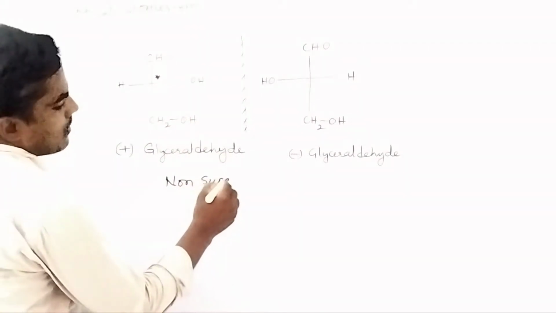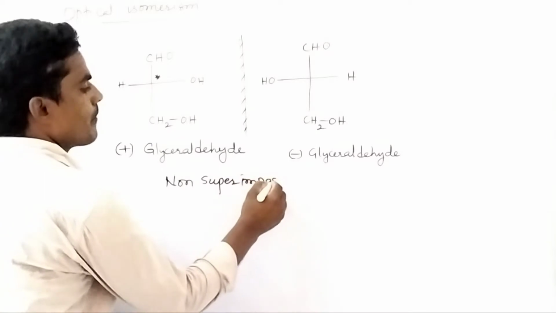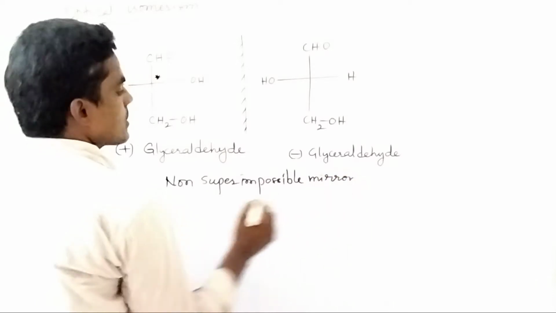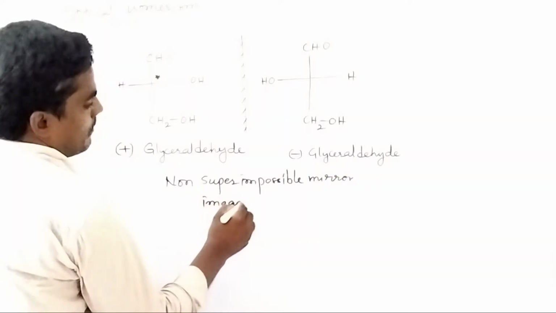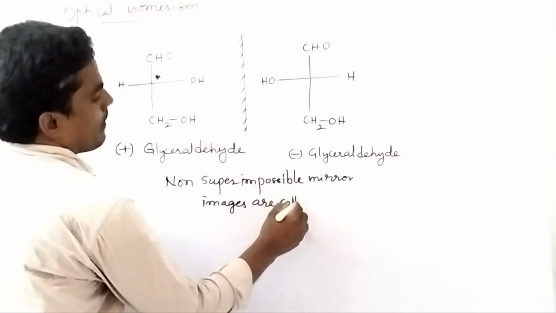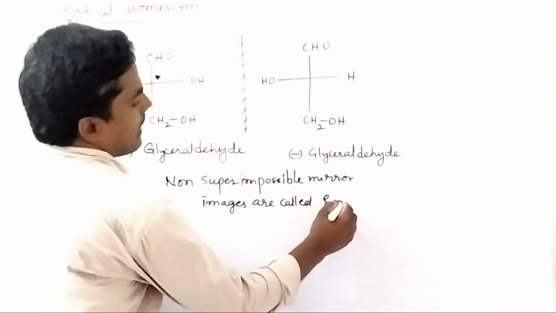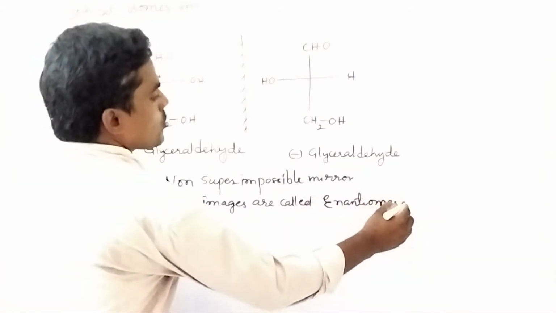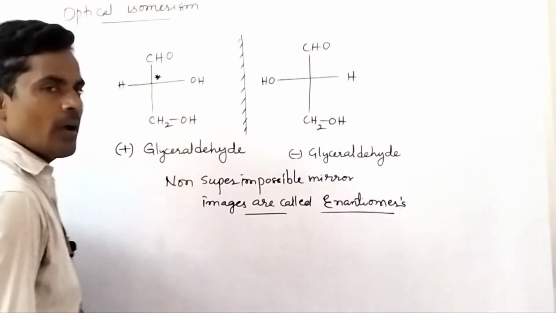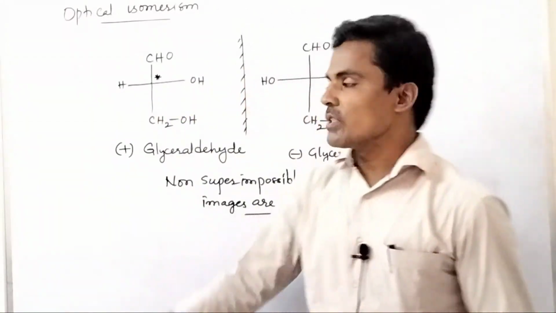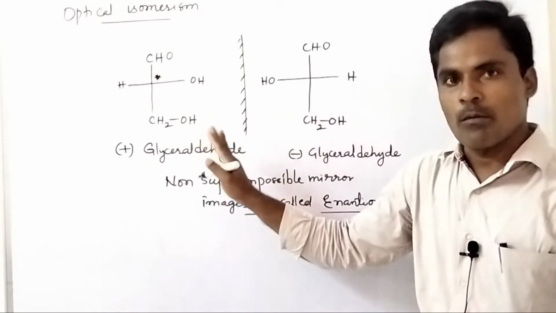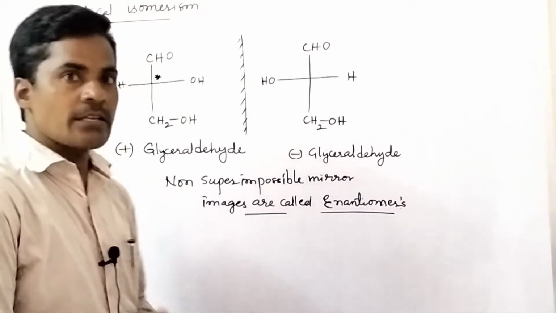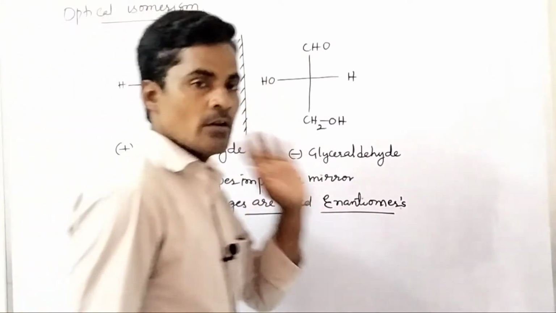Non-superimposable mirror images are called enantiomers. These compounds are optically active compounds because they rotate plane polarized light. Is it clear? Hence these compounds are optically active compounds.